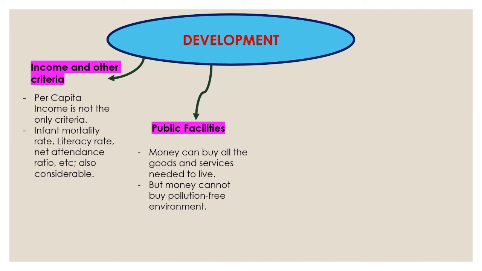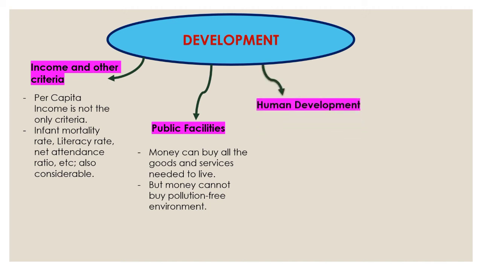Seeing all these things as a whole, we can say that yes, your state is developed. Otherwise we cannot say it is developed, right? So the public facilities here means health, education and all the other aspects other than income, which have to be included as public facilities.